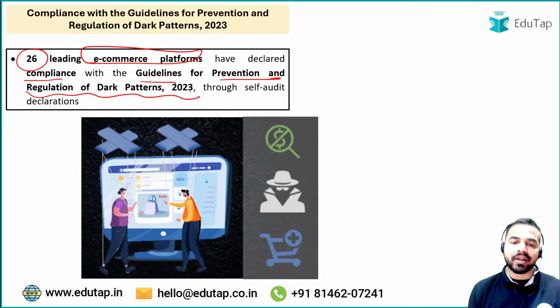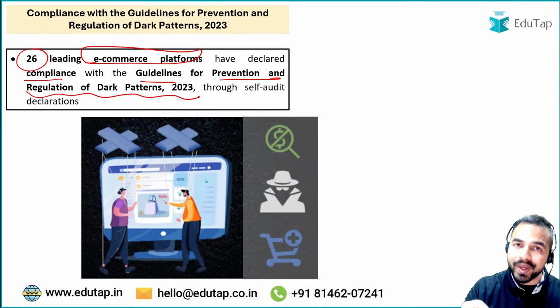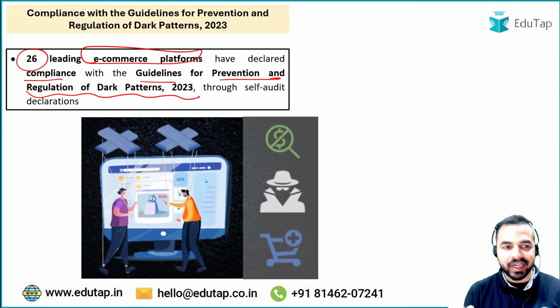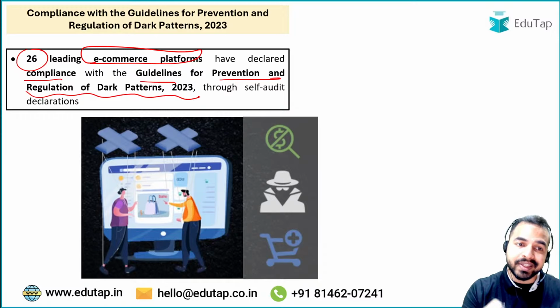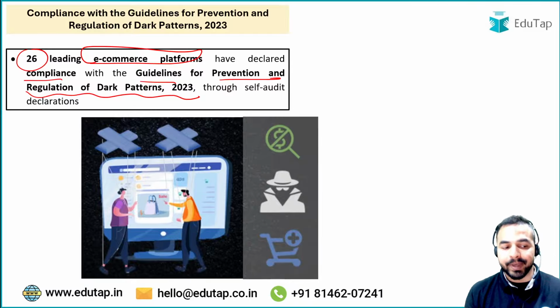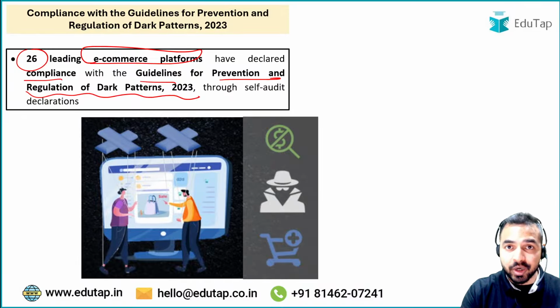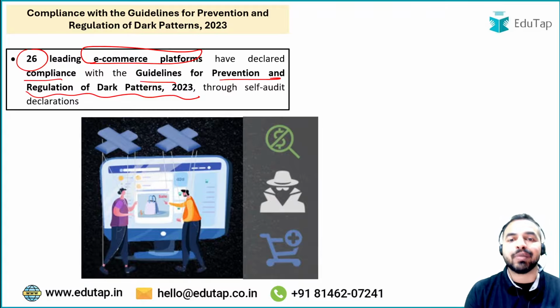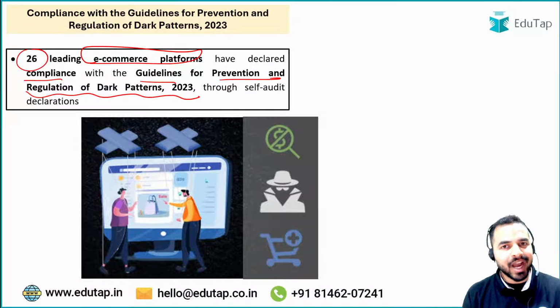So guys, ऐसे पैटर्न्स जो किए जाते हैं इन ऑर्डर टू मिसलीड द यूजर्स, इनको हम कहते हैं डार्क पैटर्न्स. एंड उनकी प्रिवेंशन और रेगुलेशन के लिए a guideline for the prevention and regulation of dark patterns was launched in 2023, and recently 26 leading e-commerce platforms have basically announced that we will be following these guidelines through the self audit declaration, कि हम खुद से अपना ऑडिट करेंगे कि whether there is any such kind of way that we are using on our end which basically misleads the users or not. I hope this is clear.